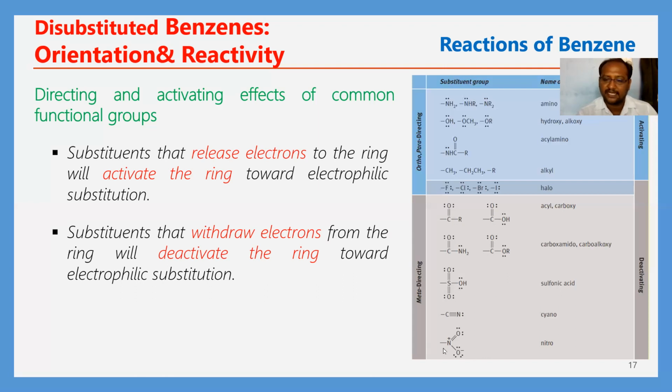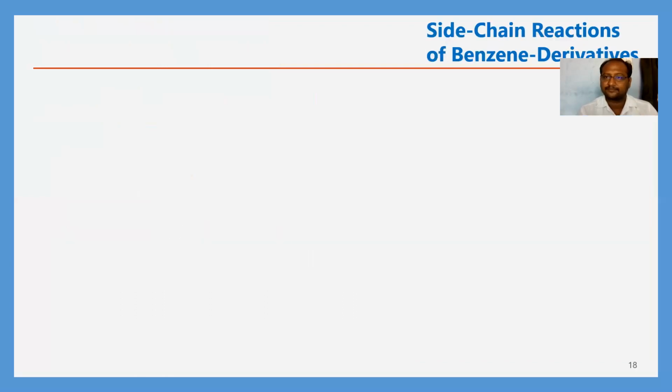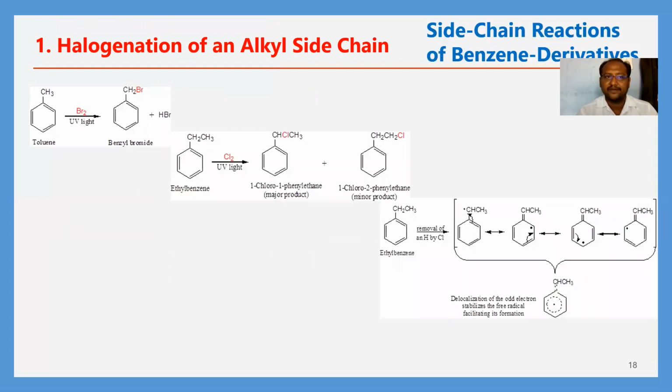So here sulfonic, cyanide and NO2, and also the amide function, ester function, carboxylic acid function, carbonyl function, etc. Okay, so these are the examples regarding ortho-para-directing and meta-directing groups. Okay, next, side chain reactions of benzene derivatives.